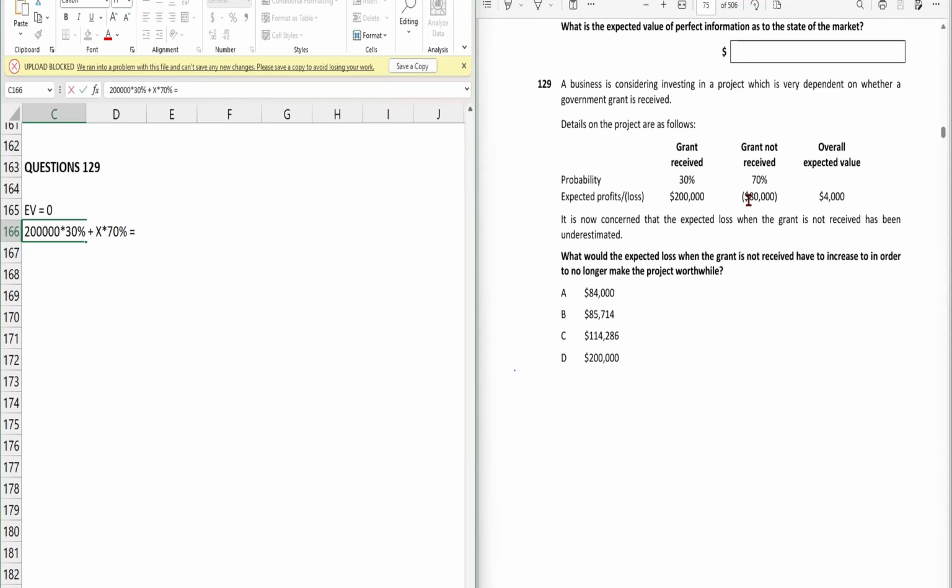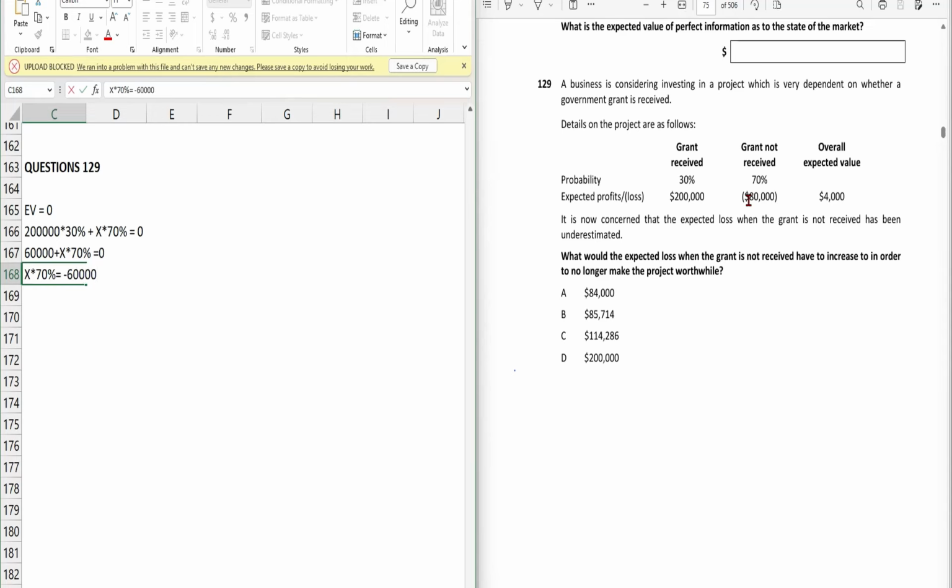Right now we don't know what the value of X is. So we will solve this equation: 30% of 200,000 is 60,000, plus X into 70%, which is equal to 0. So X into 70% equals minus 60,000.